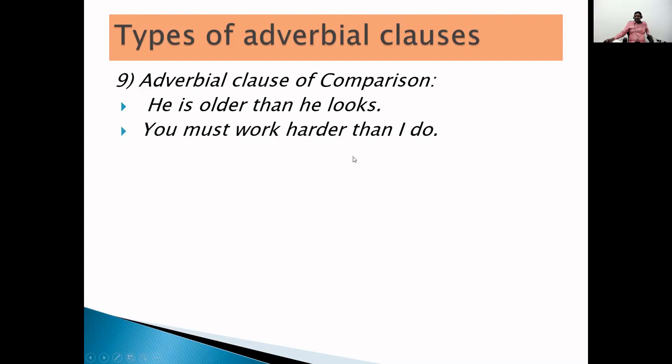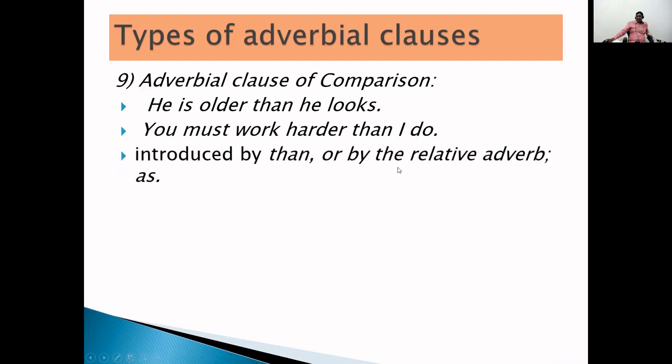Now you see: you must work harder than I do. Here we are comparing your work and my work. "Than I do" is the adverbial clause, comparing the work of these two people, you and I. So whenever you are comparing, you can use "than" or the relative adverb "as".